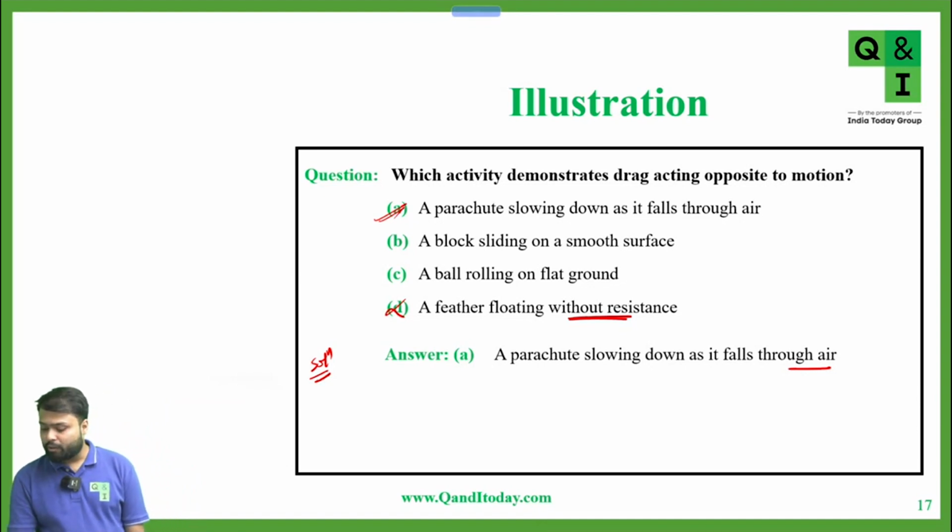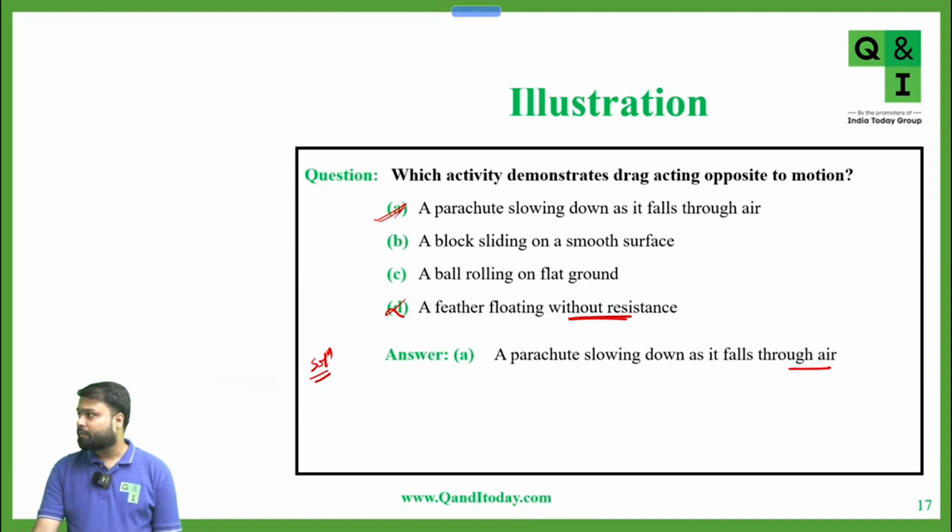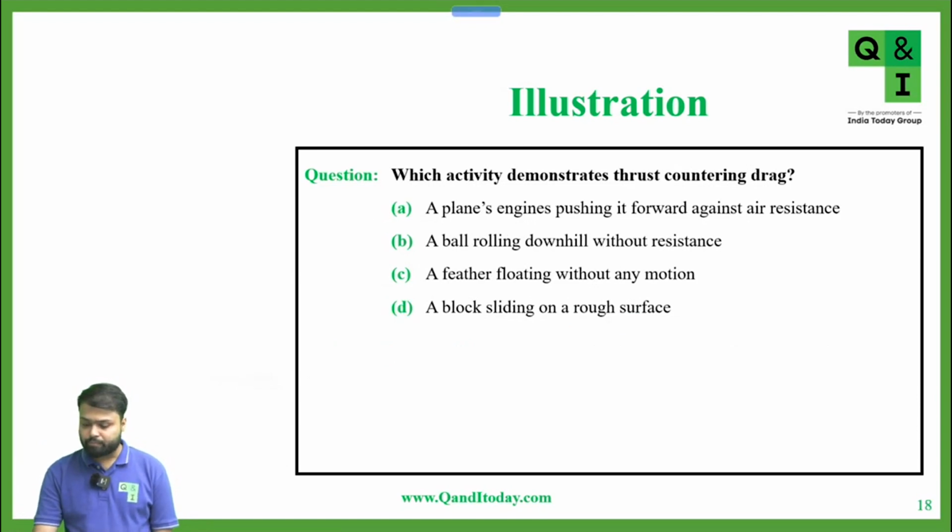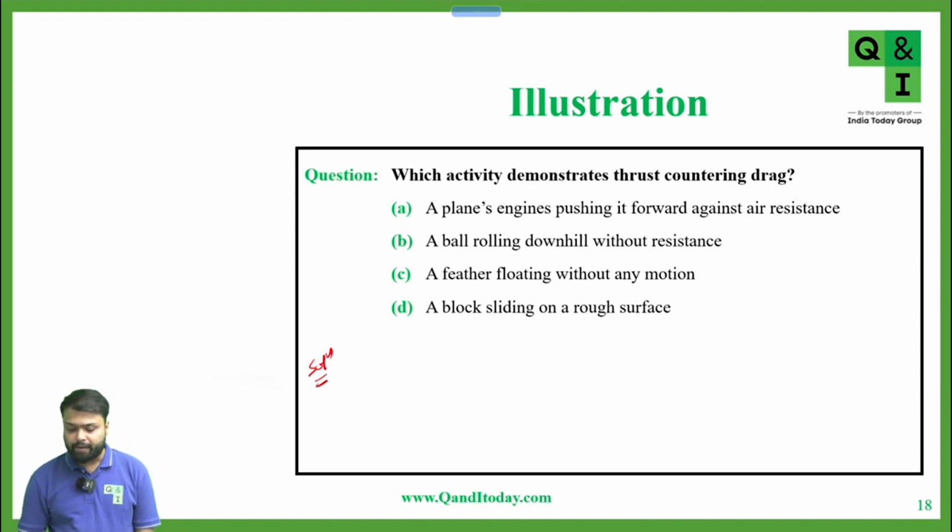Is this question clear to everyone? Any doubt? Okay, very good. Now, next question. Which activity demonstrates thrust countering drag? A. A plane's engine pushing it forward against air resistance. B. A ball rolling downhill without resistance. C option. A feather floating without any motion. D option. A block sliding on a rough surface.